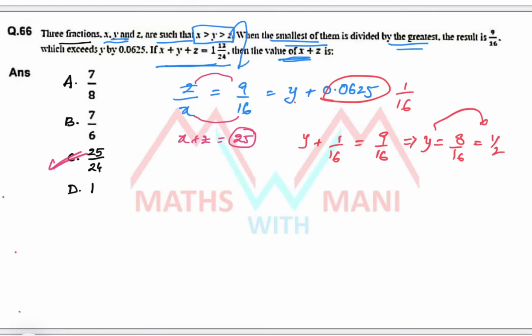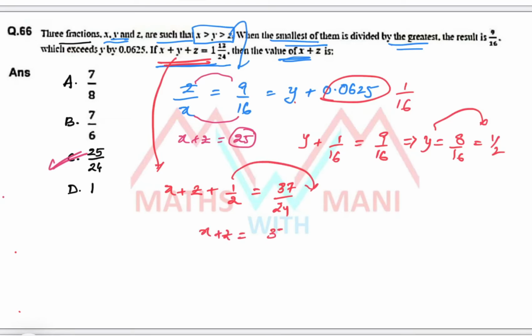If y equals 1/2, substitute y equal to 1/2 in the equation. x plus z plus 1/2 equals 113/24, and the mixed fraction converted into a fraction is 37/24. So send this 1/2 across. x plus z is equal to 37/24 minus 1/2. Take LCM 24: 37 minus 12, that is 25/24, which is the third option. Clear? So you can easily solve in this way also.